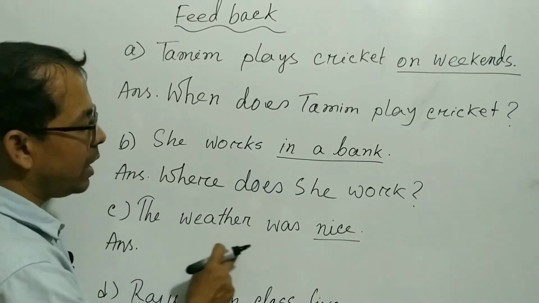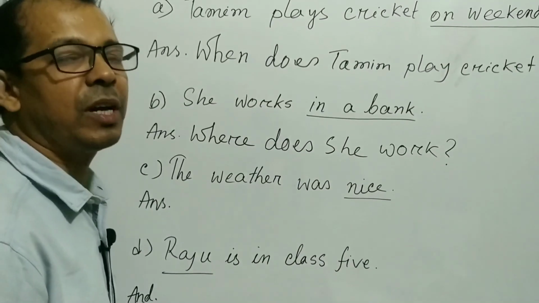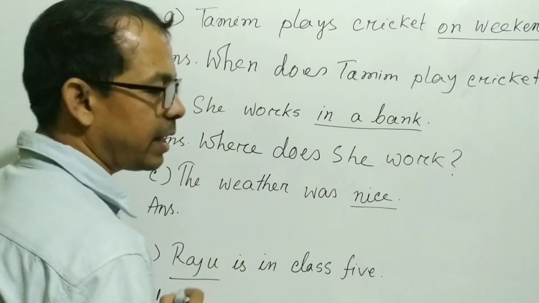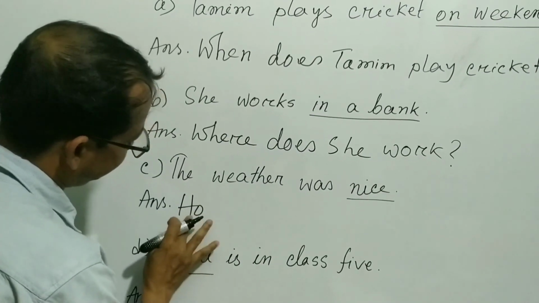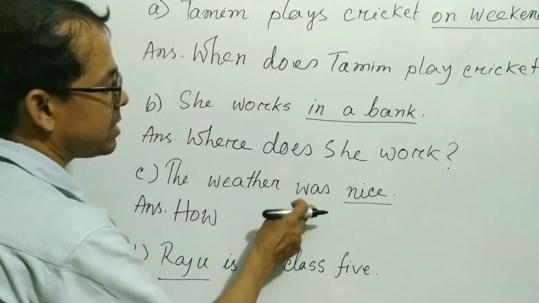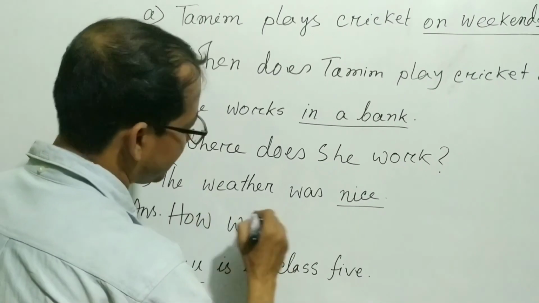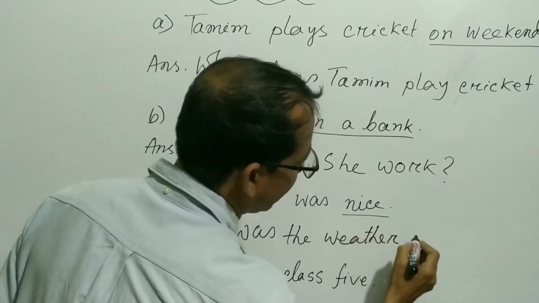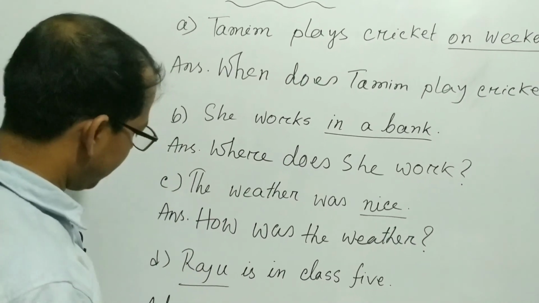See, the weather was nice. Look at the underlined word, nice. It indicates the condition of the weather. Okay, so if it indicates the condition, then the WS word will be how. So right here, how. Then you have to find out, is there any auxiliary verb or not. Here you can see was. Yes, right here was. How was. Then the subject is the weather. Then what? WS question mark will be given.